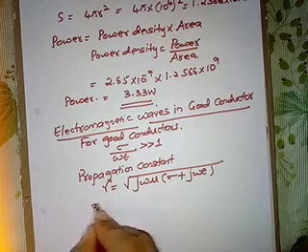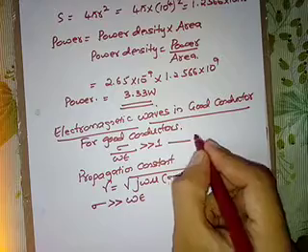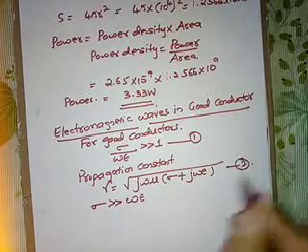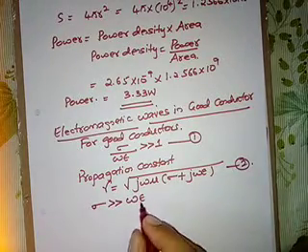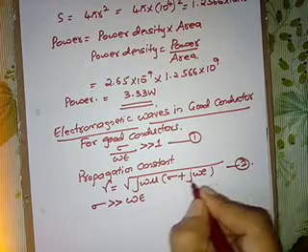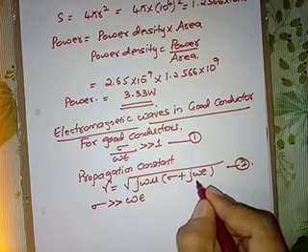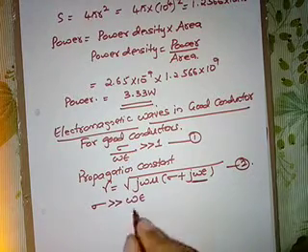As sigma is very much larger than omega epsilon, we can neglect the imaginary part here, because sigma is very much larger than omega epsilon, so this portion can be neglected.